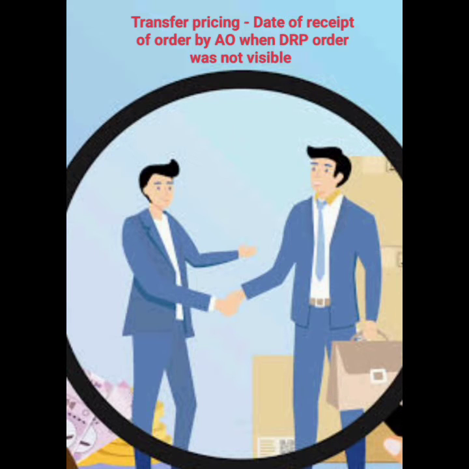Appeal was filed against the tribunal order by the revenue before the High Court, Delhi High Court. The submission of revenue was that until such time the AO received the physical copy of the order from DRP, the time will not start running for completing the assessment because he had no visibility of the order. Only when he received the physical copy of the order will the time start running. The uploading of the copy of the order by DRP on 26/5/2022 should not be taken into account as it was not visible to the AO.